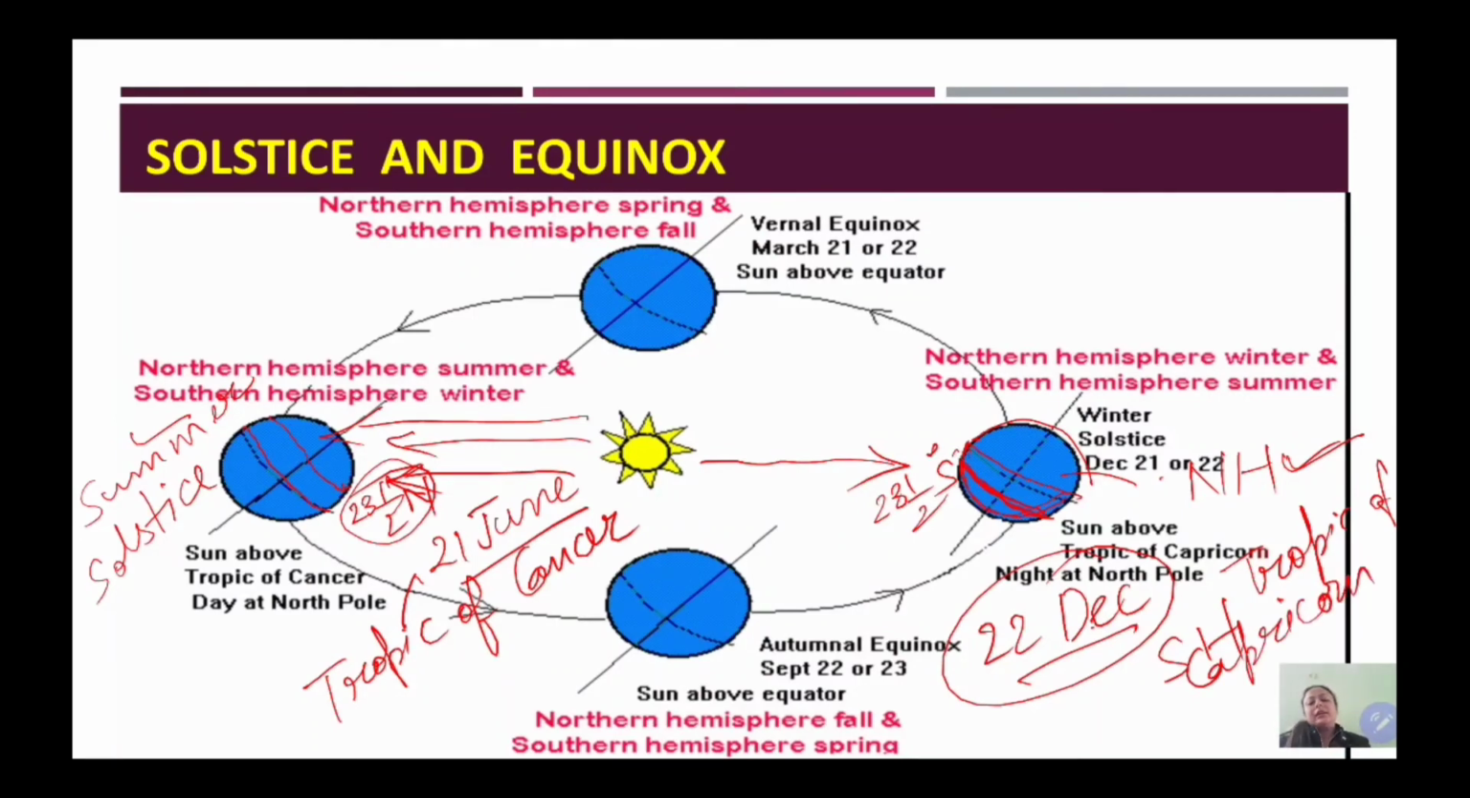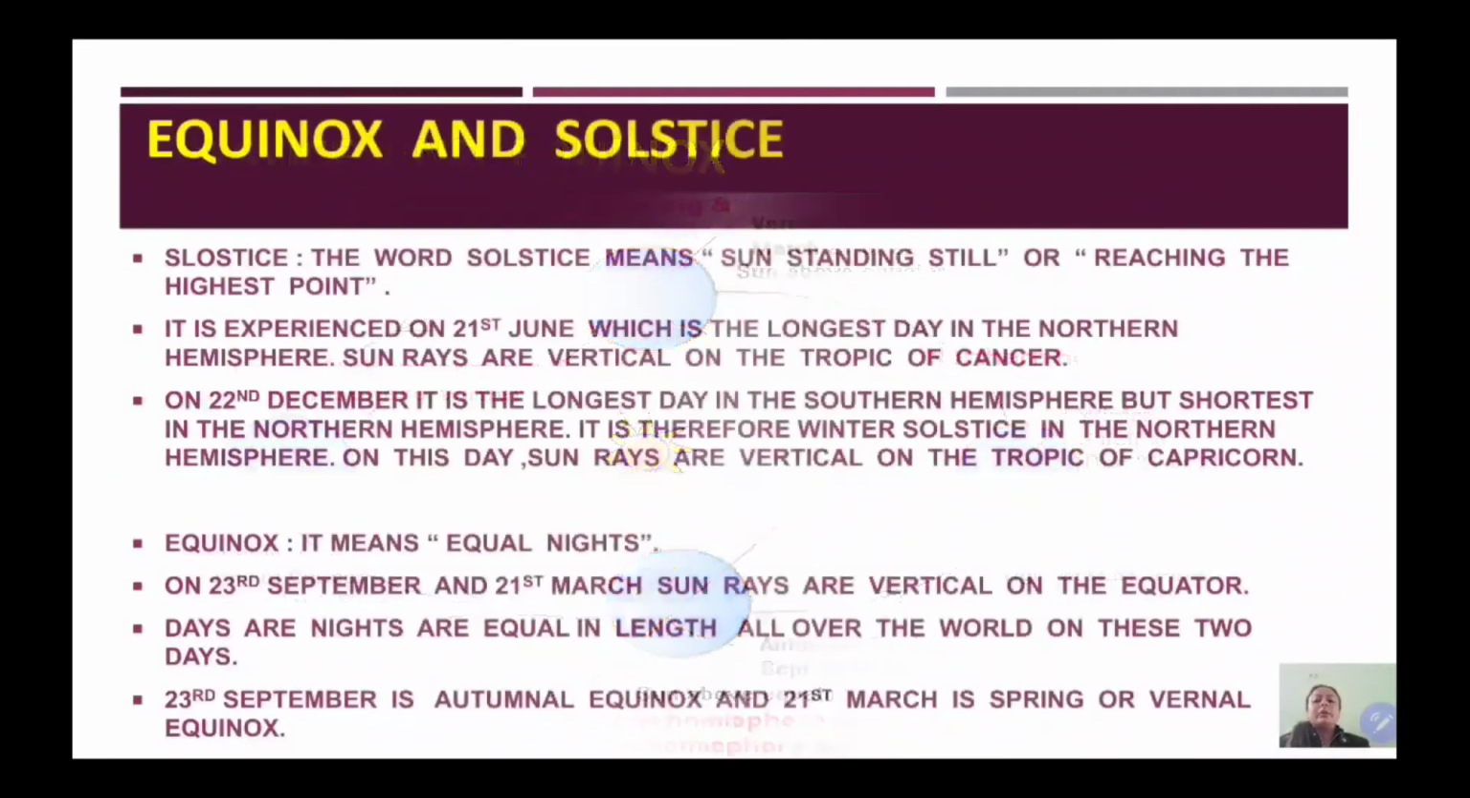So like this, 21st of June is the longest day in northern hemisphere and 22nd December is the shortest day again in northern hemisphere, and just opposite is for the southern hemisphere. So students, this is the concept of solstice. There are 2 solstices, summer and winter. Now we will learn about the equinox.